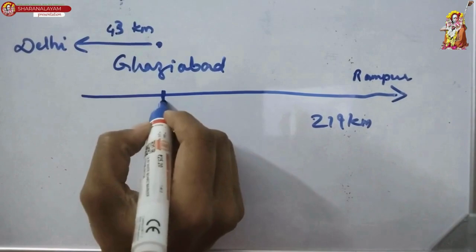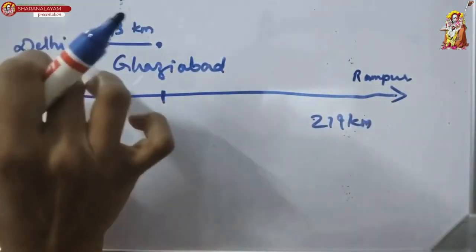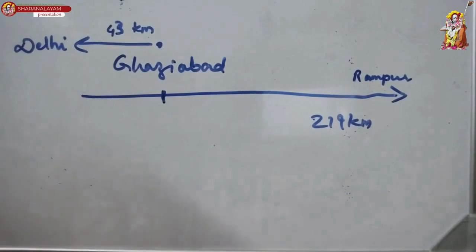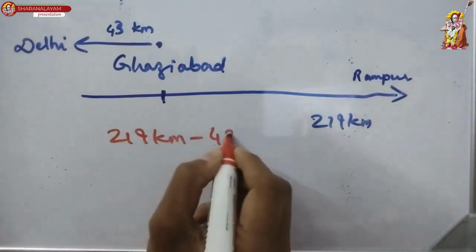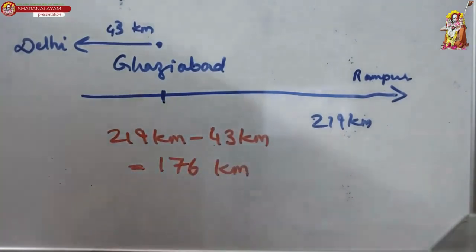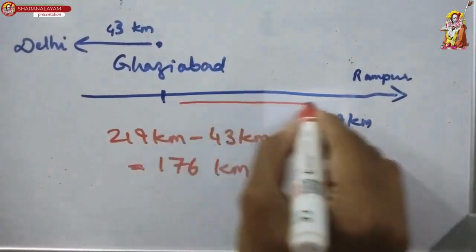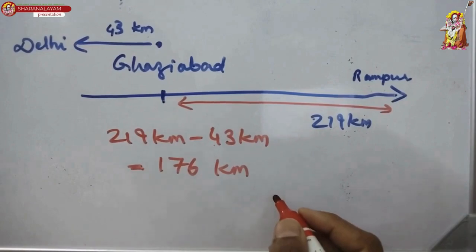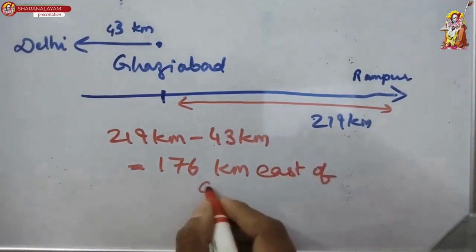So from Delhi to Rampur, it is 219 kilometers. But when you come from Delhi back to Ghaziabad, already 43 kilometers have been covered. So what is the remaining distance? How do you work it out? 219 kilometers minus 43 kilometers, which is equal to 176 kilometers. So Vijay is at a distance of 176 kilometers east of Ghaziabad.